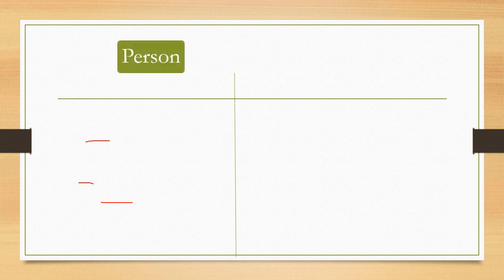Now, on the basis of the description, on the basis of the different varieties, it is categorized in two groups. First one is person. If a person is missing, what should be the key points?